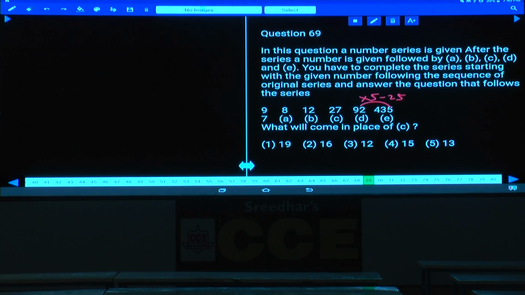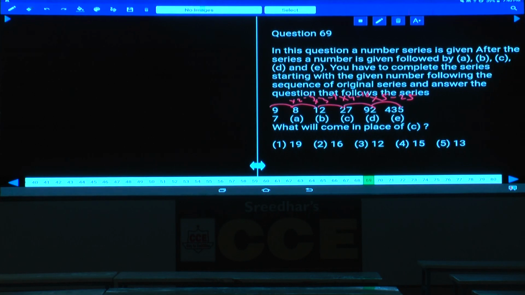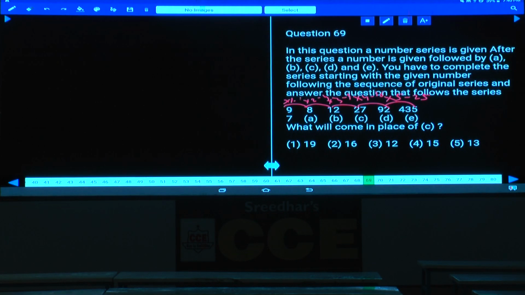As this is ×5 minus 5, then 27 ×4 is 108, 108 minus 16. Now ×5 minus 5, ×4 minus 16, means next one will be ×3 minus 9, next one ×2 minus 4, 8×2 is 16 minus 4. Now this is ×1 minus 1, isn't it? Similarly, starting with 7.